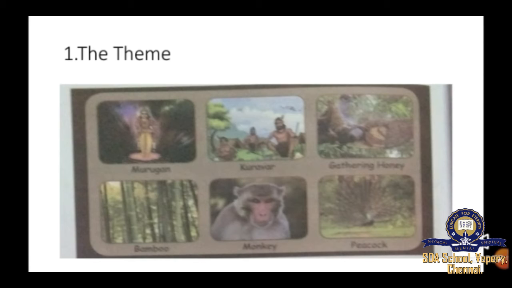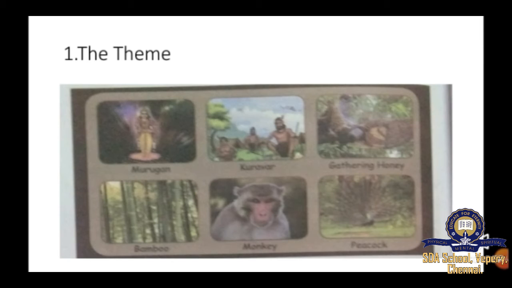The first one, God. What God do they worship? Murugan. And people. The people are known as Kuravar, Kurathiyar. In the second picture, see, the Kuravan and Kurathiyas are sitting there. And what is their occupation? These people are hunting, gathering roots and honey. What plants or flowers are they growing there in their fields?